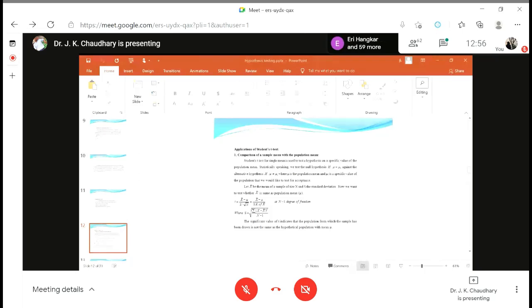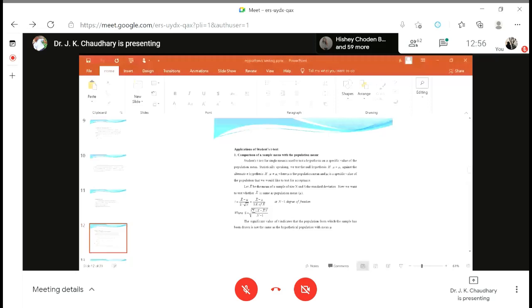So t-test is used for the comparison between two groups, and if the two groups are independent, then we go for independent sample t-test. Yes, sir.